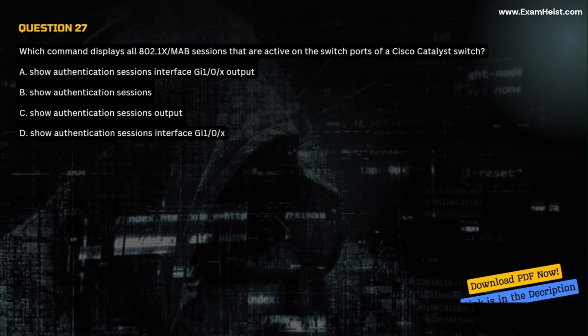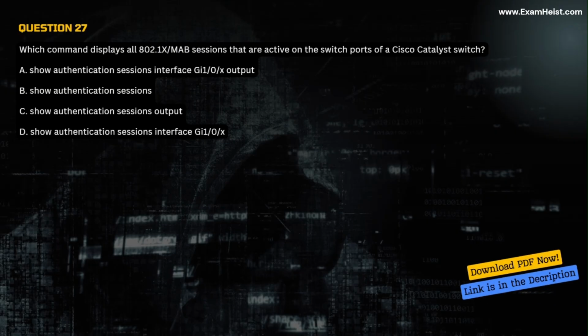Question 27. Which command displays all 802.1x/MAB sessions that are active on the switch ports of a Cisco Catalyst switch? A. show authentication sessions interface Gi1/0/X output. B. show authentication sessions. C. show authentication sessions output.